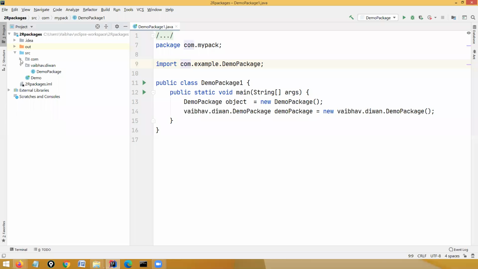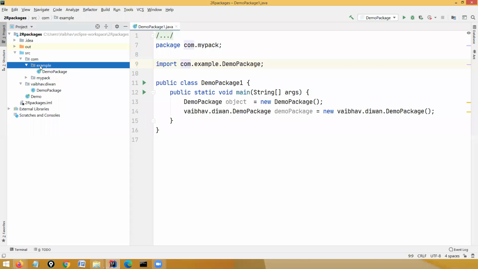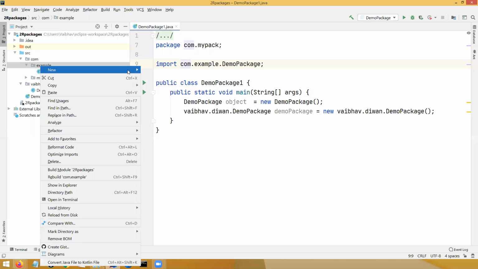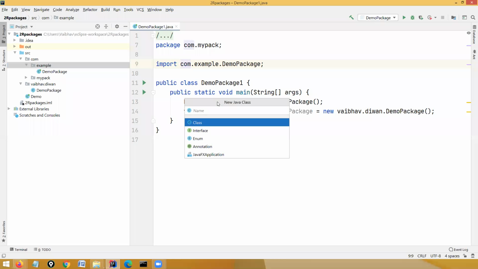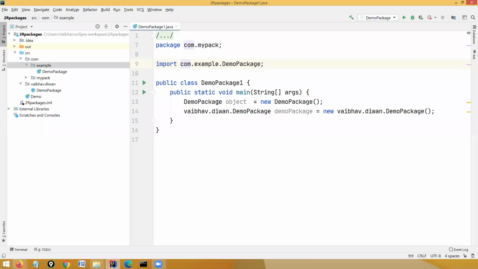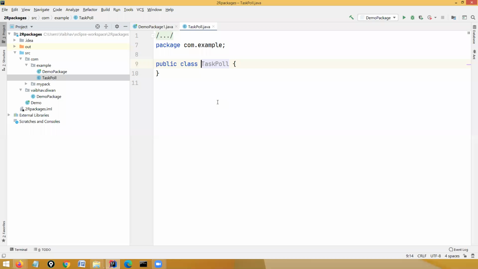See, a class which is defined in com.example. So I am defining a new class over here in com.example. New Java class. Okay, and I am writing the class name TaskPool. A new class will be created and I am removing the public from it. If the public is not there, then the class will be defined as default.